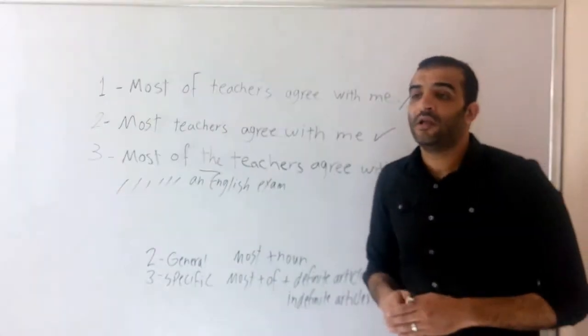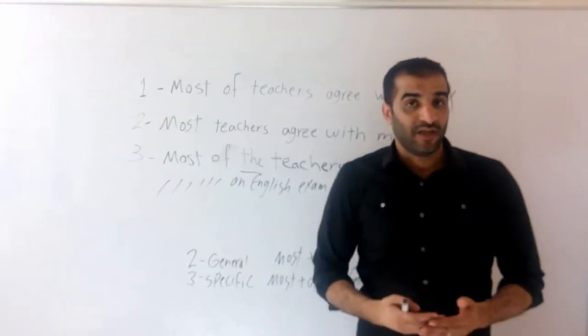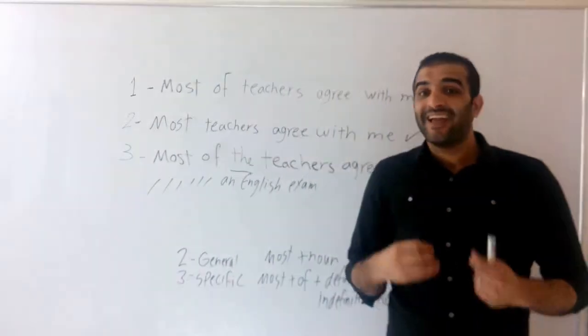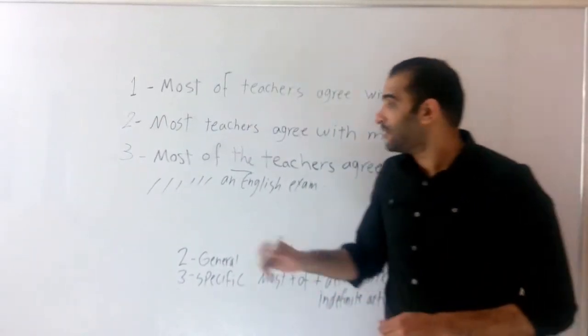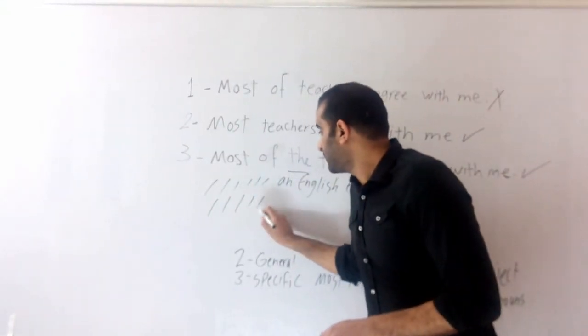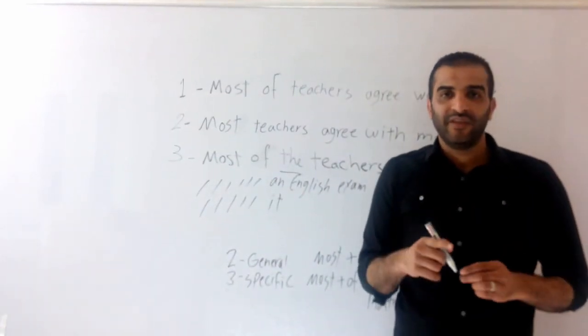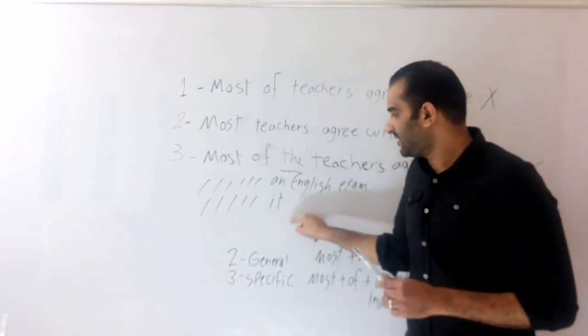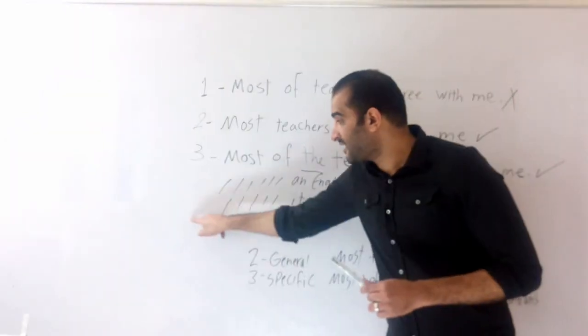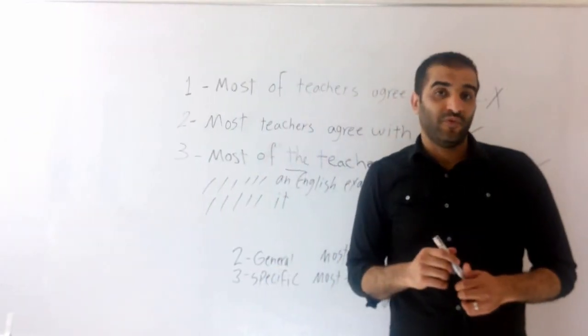I'll give you an example. I watched an Indian movie and I liked most of it. It is an object pronoun which refers back to the movie.